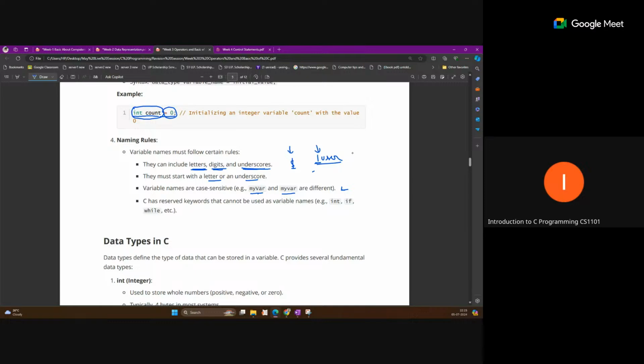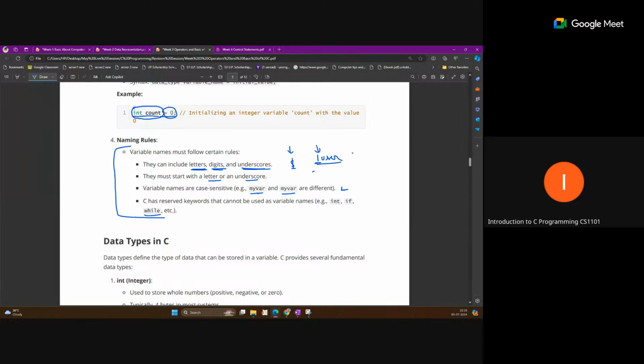C has reserved keywords, and they cannot be used as a variable name. This is very important for the question purpose. Some variable names are given and you are asked which one is valid or which one is not valid. Suppose in between some name like while is given.